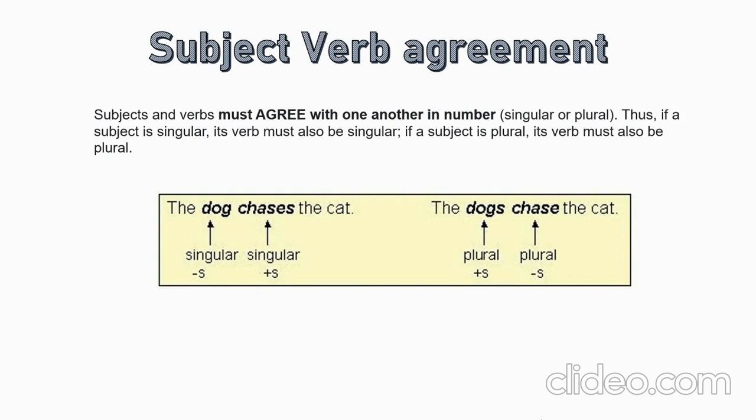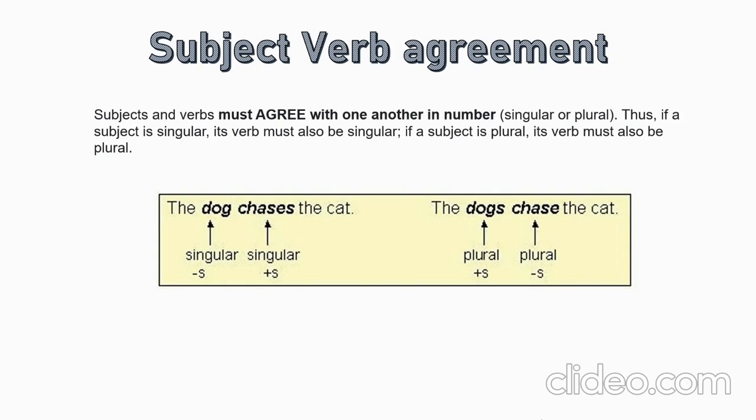The dog chases the cat. In this, the singular subject is dog. Dog is singular here, and we don't add any s to it. Whereas for the verb chases, in the singular form we add s to the verb to make it singular. So if we see the example, the dog chases the cat. Here, in the singular form of the noun, s minus is the singular, whereas in the singular form of the verb, s plus